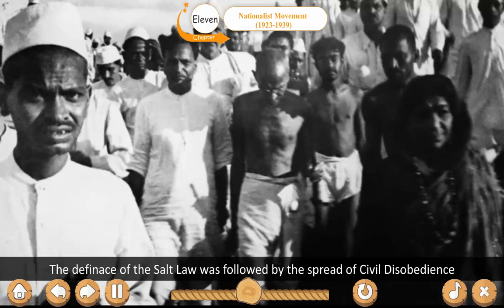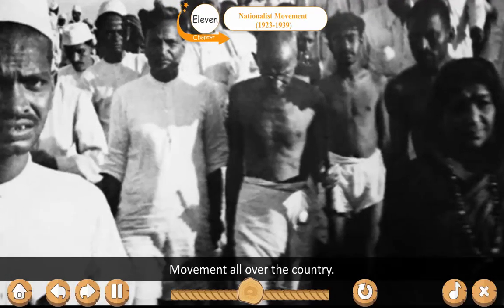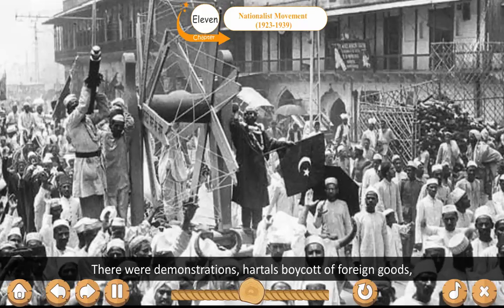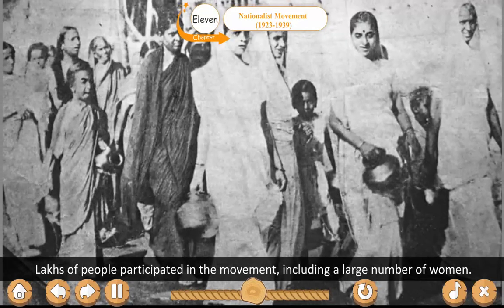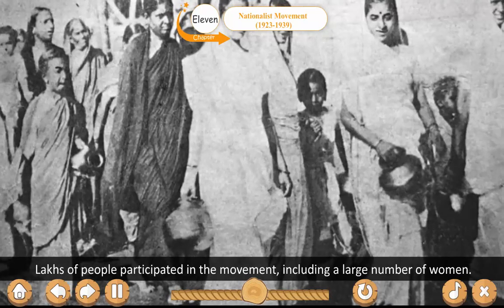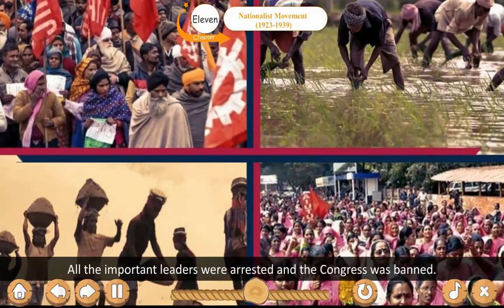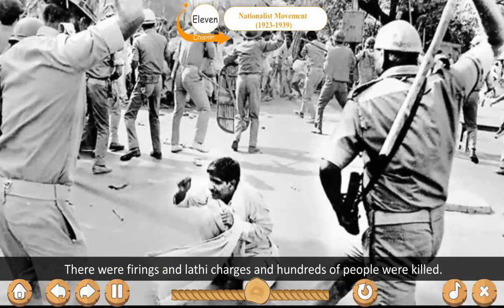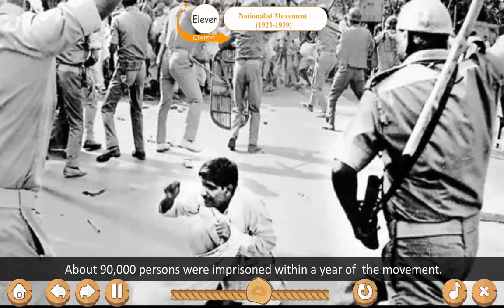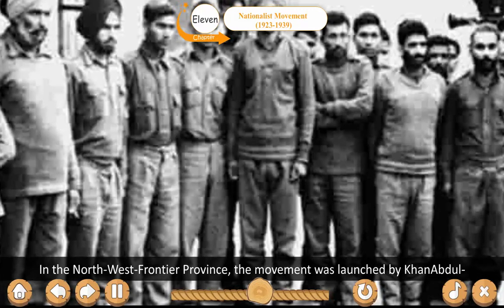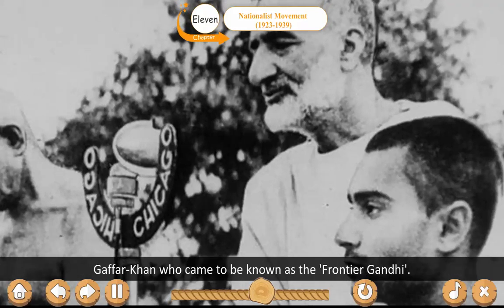The defiance of the salt law was followed by the spread of the civil disobedience movement all over the country. There were demonstrations, hartals, boycott of foreign goods, and later refusal to pay taxes. Lakhs of people participated in the movement, including a large number of women. All the important leaders were arrested and the Congress was banned. There were firings and lathi charges and hundreds of people were killed. About 90,000 persons were imprisoned within a year of the movement. In the North-West Frontier Province, the movement was launched by Khan Abdul Ghaffar Khan, who came to be known as